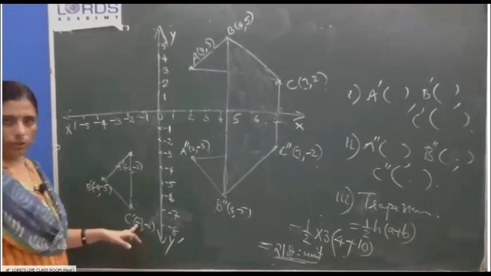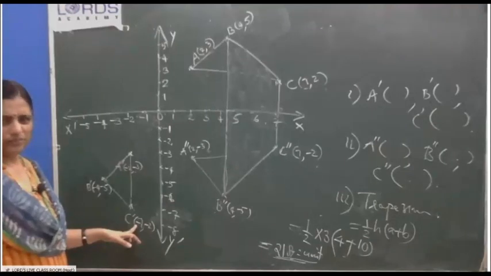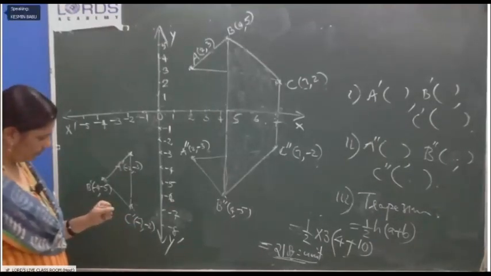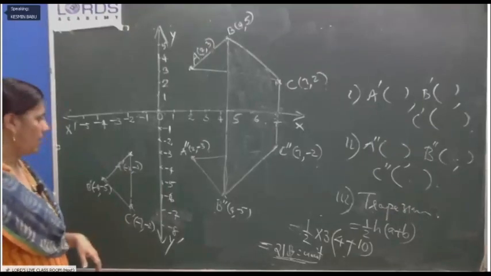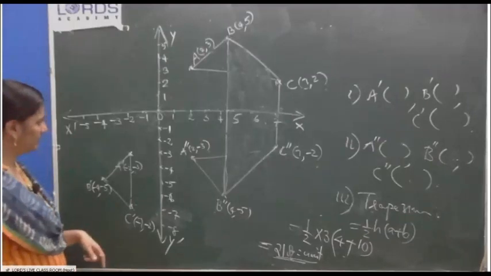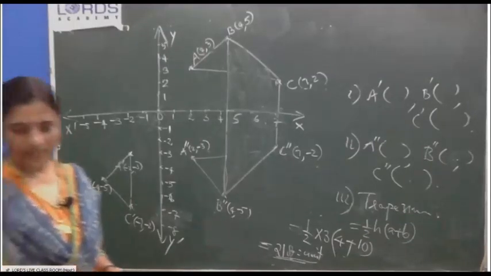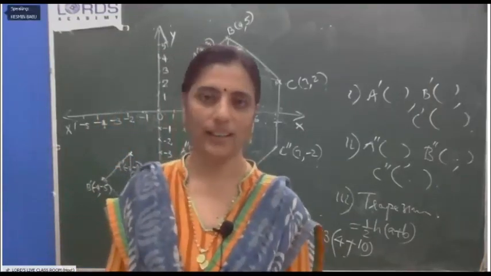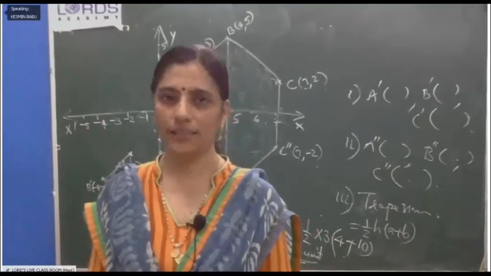It's correct, no? Minus 7 should be on the x-axis. Correct. Yes, my mistake. I admit.